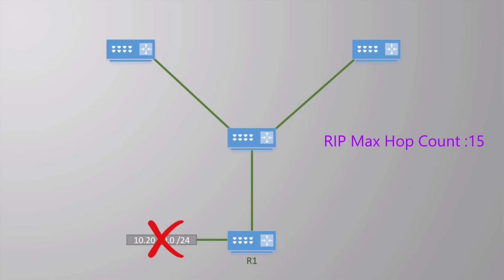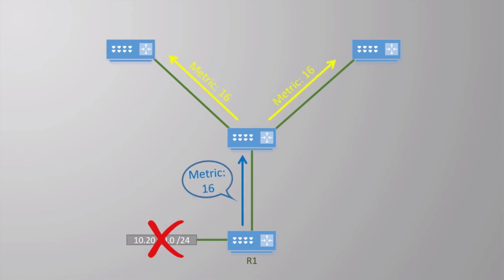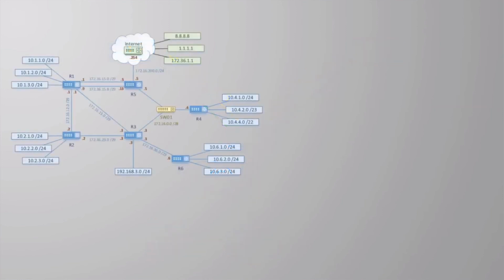So if R1 wants to tell the entire network that a particular network has been lost, it can set the metric to 16. This is an invalid hop count, so other routers that receive this update will see this path as invalid for this network. To put it another way, this route is marked as unusable. This will be left in the routing table for a short time, and then it will be removed. And this brings us to a concept called convergence.